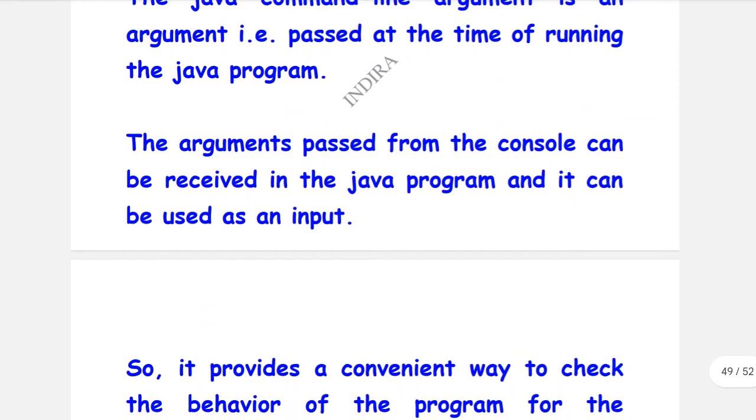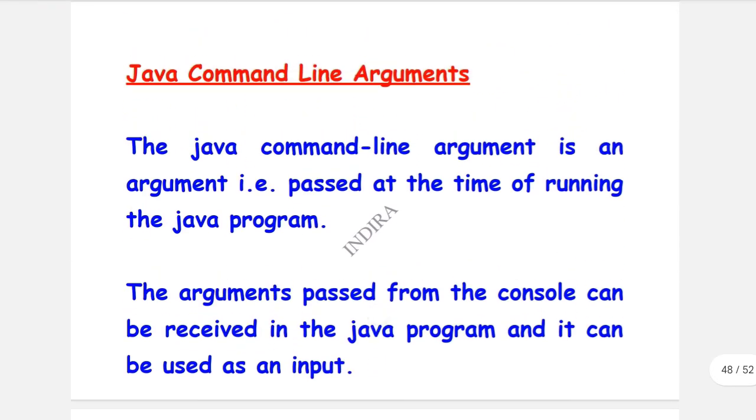Here, check the definition of the command line program. A command line argument is nothing but an argument that is passed at the time of running the Java program. While we compile the program and then run it, at that time some arguments are passed to the program. That passing of arguments is known as command line arguments.